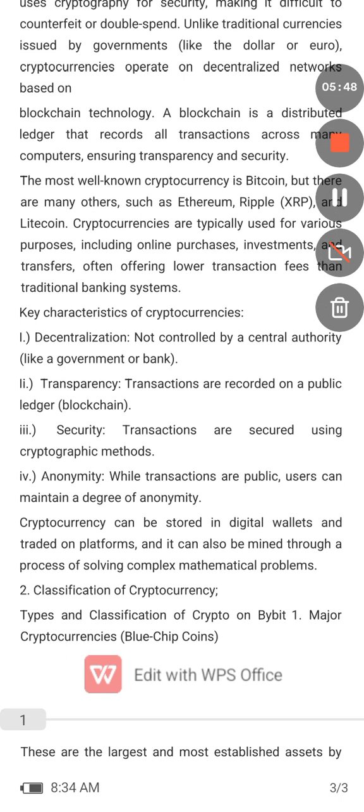So what are the characteristics of cryptocurrency? Number one is decentralization. What do you mean? It's not under the control of any central authority, government, or bank. It's not under anything like that. That's why you can keep as much as billions of dollars in it.